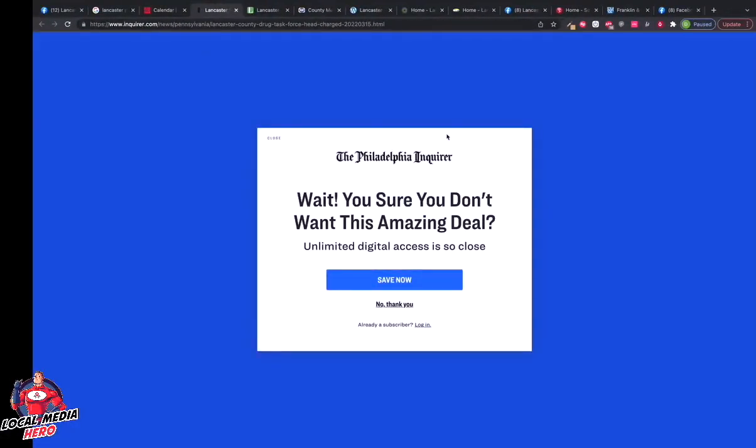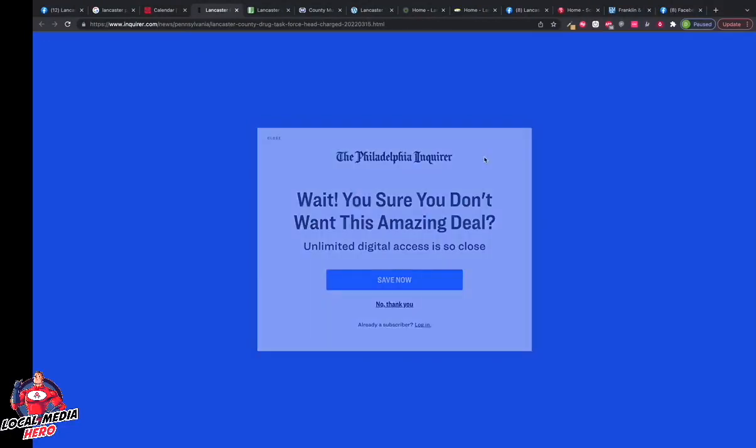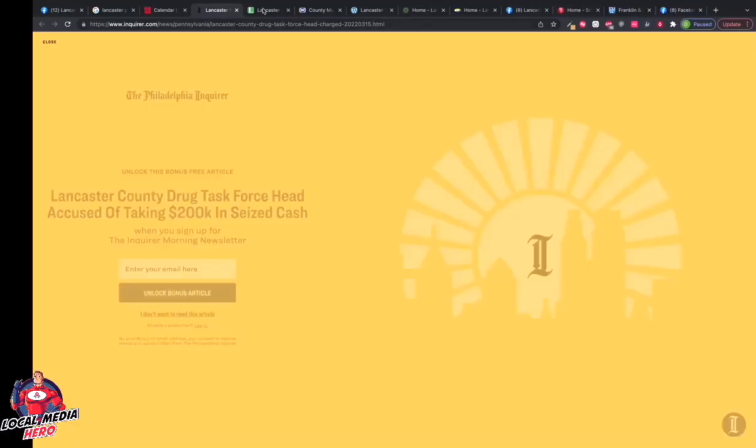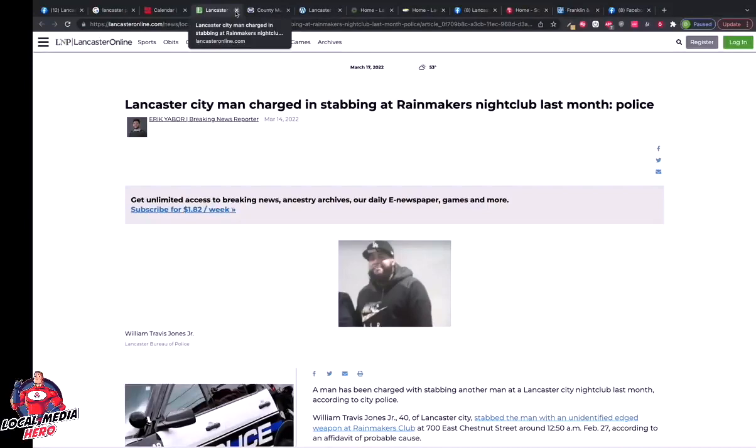Let's move on, right? So the Philadelphia Inquirer, I'm not going to tap into this. Sometimes you're going to click on resources that put you behind a paid gateway. You can choose to circumvent that somehow by simply creating an account with them. I would recommend making a purchase, right? Make a purchase with the local news to source information that's going to lead to new customers and clients for you down the road. So don't worry about the Philadelphia Inquirer article.